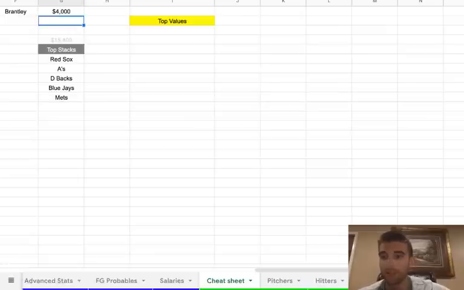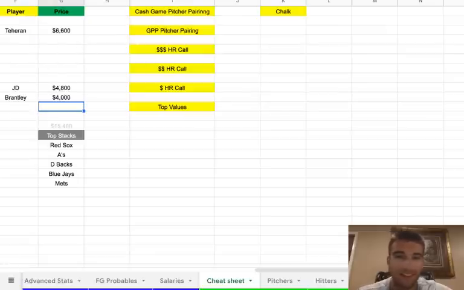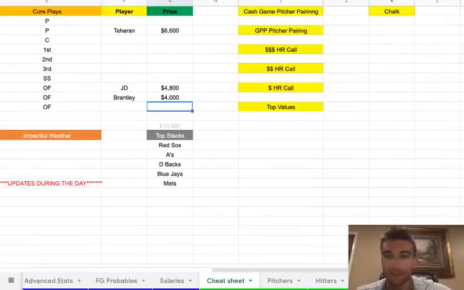And we got 5% left, so we might make it. But it's okay. So the core plays, I got Teheran at SP2, 6,600. Then JD and Brantley in the outfield. And my favorite stacks are going to be the Red Sox, the A's, the D-backs. I know I don't have too many D-backs listed, but I like the lefties versus Sanchez, and I can't expect they have much ownership at all.